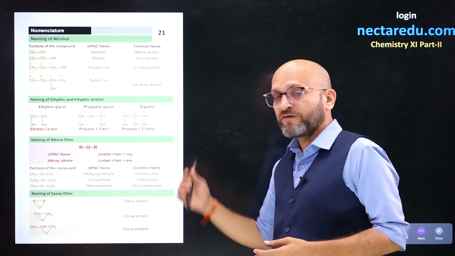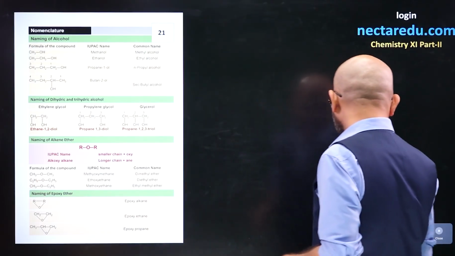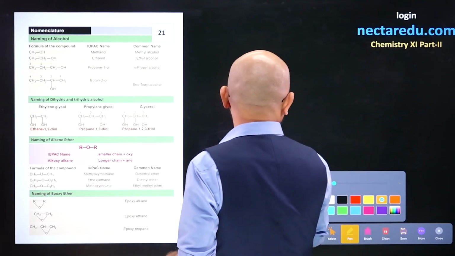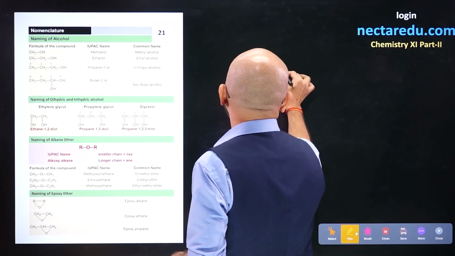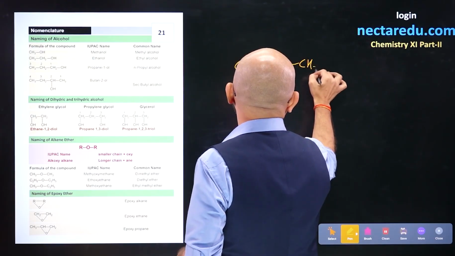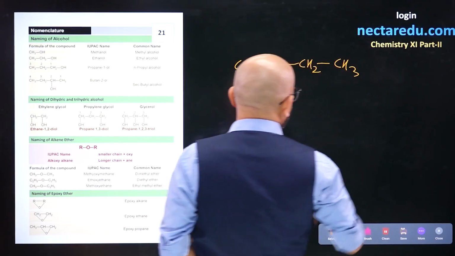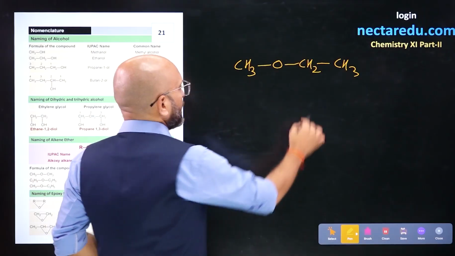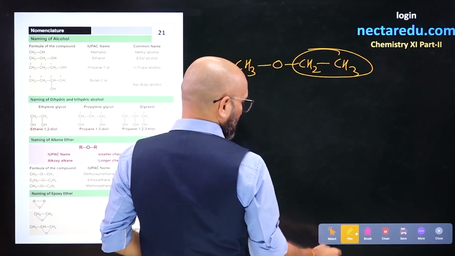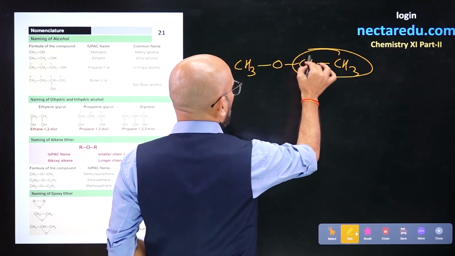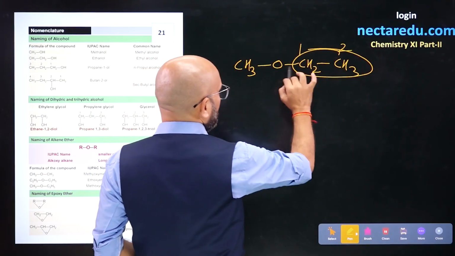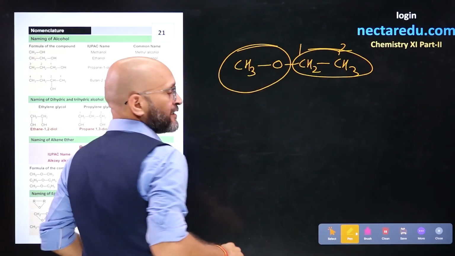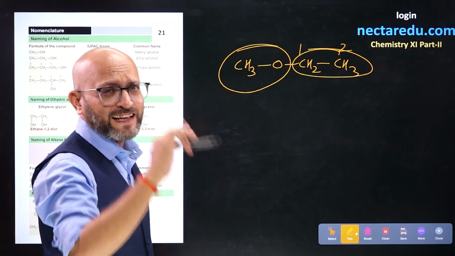Next, the naming of ethers. The naming of ethers is a very unique thing. If I have CH3OCH2CH3, the longer chain here is the 2 carbon chain, and I will do numbering of this 1 and 2. So this is the main chain and this is the ether side chain. Ether is always taken as a side chain.